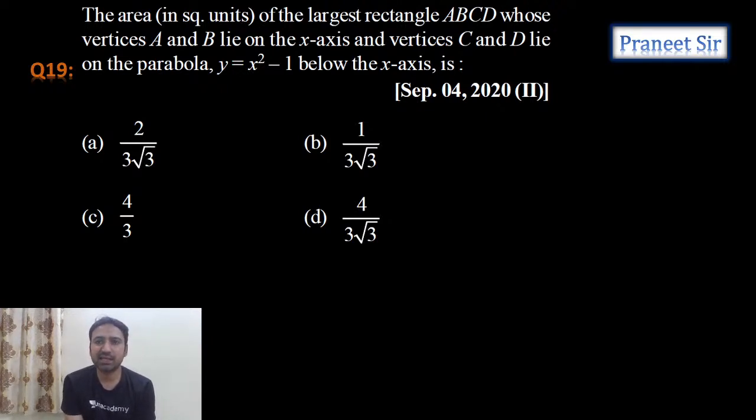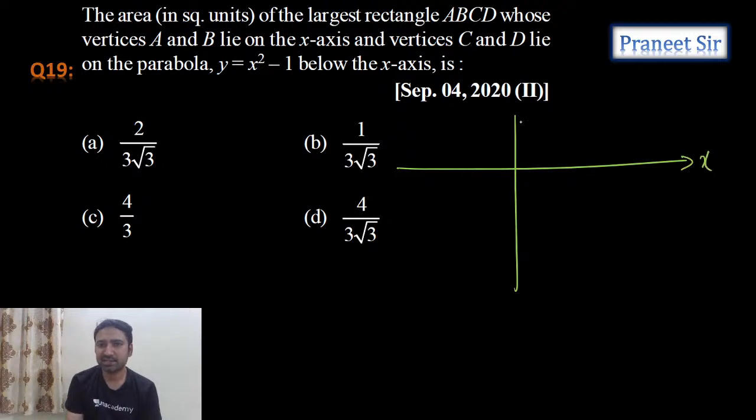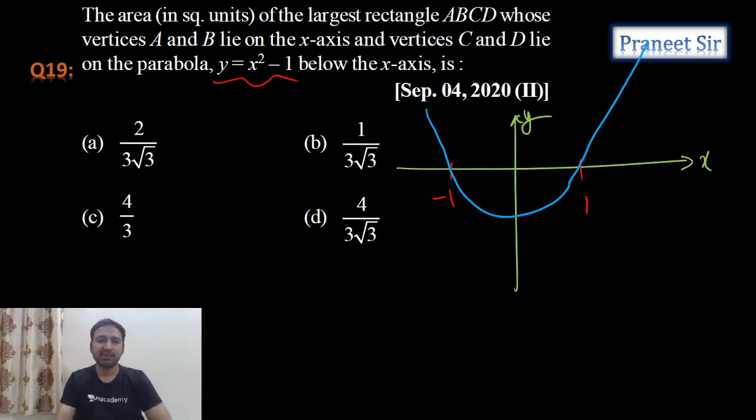Area of the largest rectangle ABCD whose vertices A and B lie on the x-axis, and vertices C and D lie on the parabola y equals x square minus 1 below the x-axis. Okay, so let's draw the graph. Let's take the x-axis and y-axis. It's an upper parabola, isn't it? Upper parabola intersecting the x-axis at minus 1 and plus 1. So we can draw it something like this.